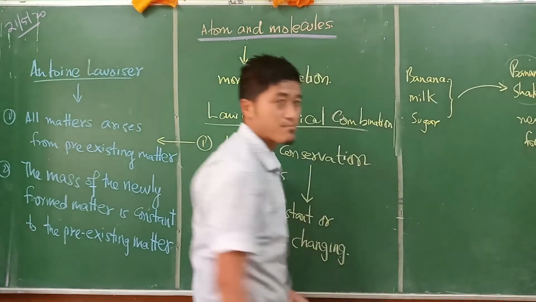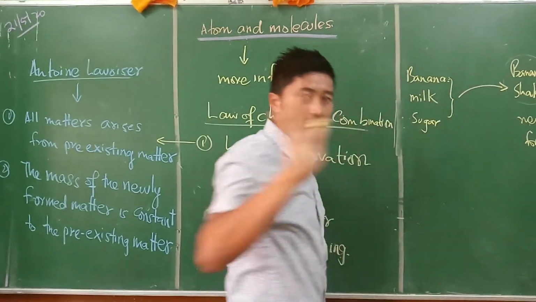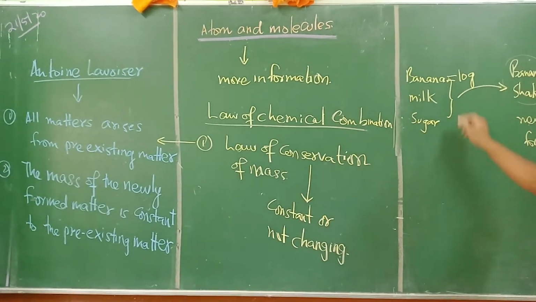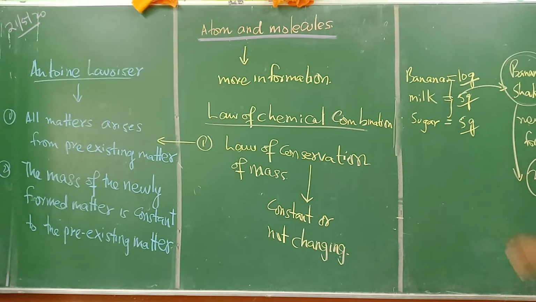This is the pre-existing matter. Now let us imagine, if I am going to use, as an assumption, 10 gram of banana and milk. Normally you measure in liters, but for now we are going to measure in grams: 5 gram of sugar. If we use 10 gram of banana, 5 gram of milk and 5 gram of sugar, this banana shake will have a mass of 20 gram. Why? Because 10 plus 5 plus 5 is 20.